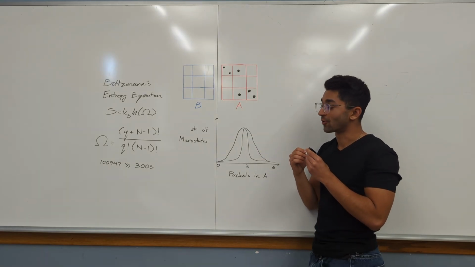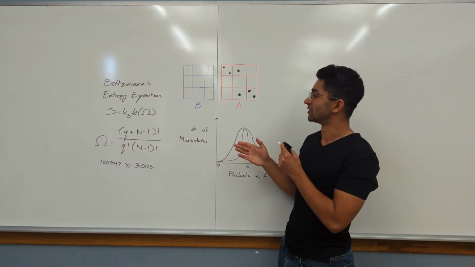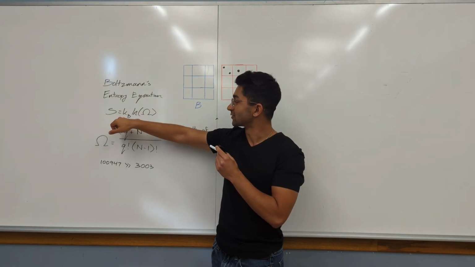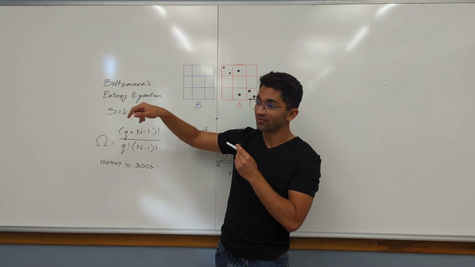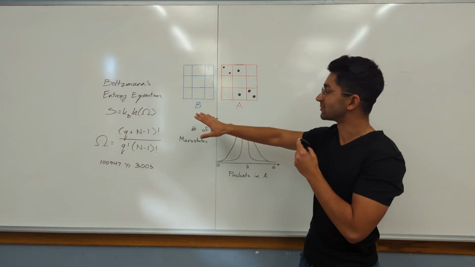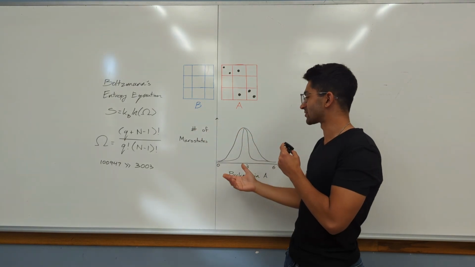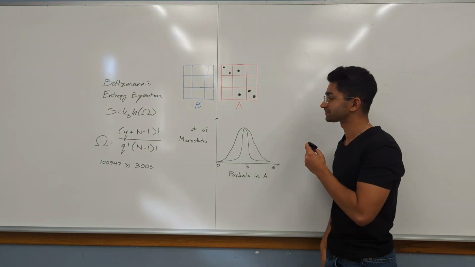Anyway, let's draw our attention to that equation in the corner. I'm betting you were hoping that I forgot about it. I've certainly tried. That's Boltzmann's entropy equation. All it tells us is that the entropy of a particular macrostate is equal to Boltzmann's constant times the natural log of the number of microstates associated with that macrostate. The only reason I bring this up is just to show you the relationship between entropy and microstates. We've been talking about microstates, but not a whole lot about entropy, right? So there's the mathematical relationship between them.